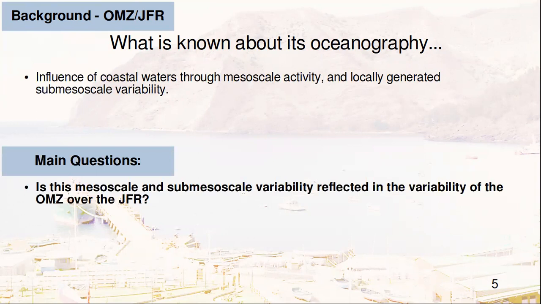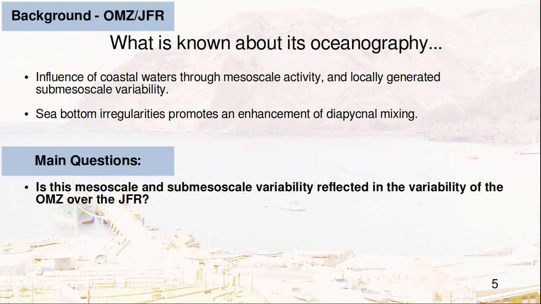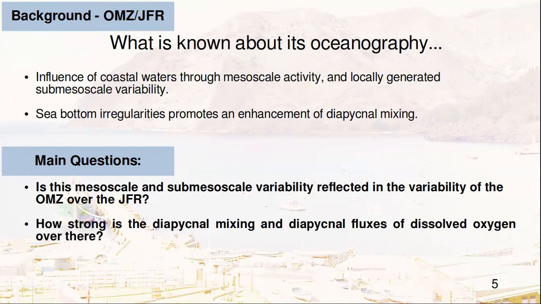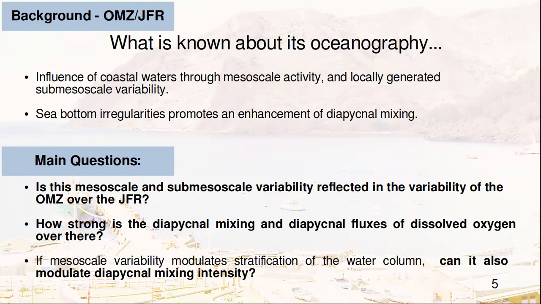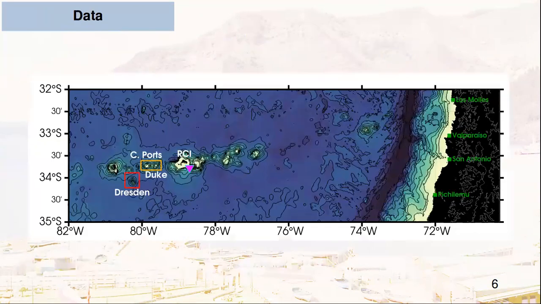But is this mesoscale and submesoscale variability reflected in the variability of the oxygen minimum zone over the Juan Fernandez Ridge? It is also known that sea-bottom irregularities such as ridges, seamounts, and islands promote a local enhancement on diapycnal mixing, mostly related to turbulent processes. So, how strong is the diapycnal mixing and diapycnal fluxes of dissolved oxygen over there? And if mesoscale variability modulates stratification of the water column, can it also modulate diapycnal mixing intensity?